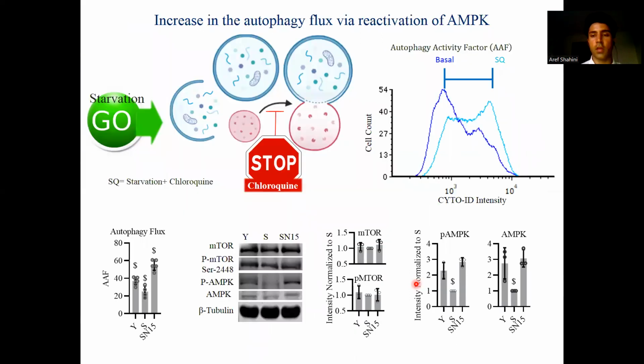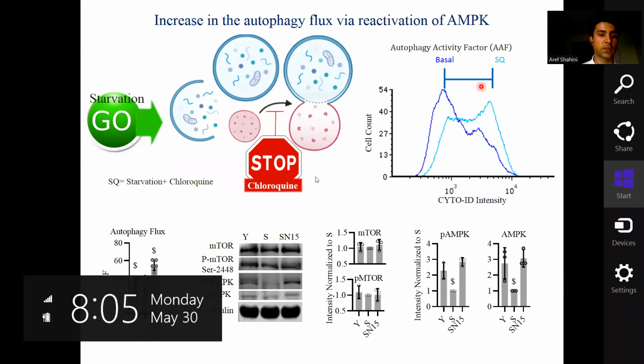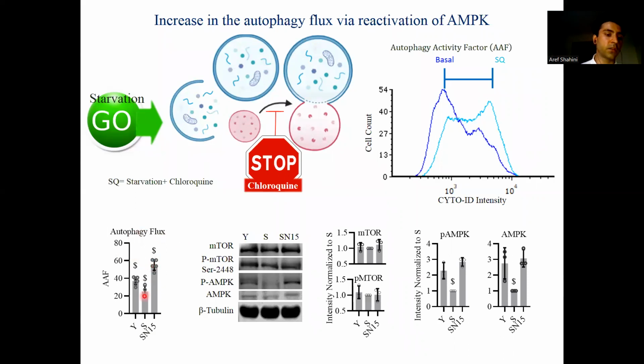To really look at the autophagy flux and measure that, we treated the cells with chloroquine and starved them. So when we starve the cells, they are trying to break down some of the proteins to produce some energy for themselves. And that's going to go through autophagy. However, chloroquine is going to be inhibiting the process of fusion of autophagosomes to lysosomes. Therefore, there is accumulation of autophagosomes that can be measured using flow cytometry for Cyto-ID dye. And that shift in intensity can be measured as a metric for autophagy flux. So as you can see here, the autophagy flux is increased by NANOG expression.